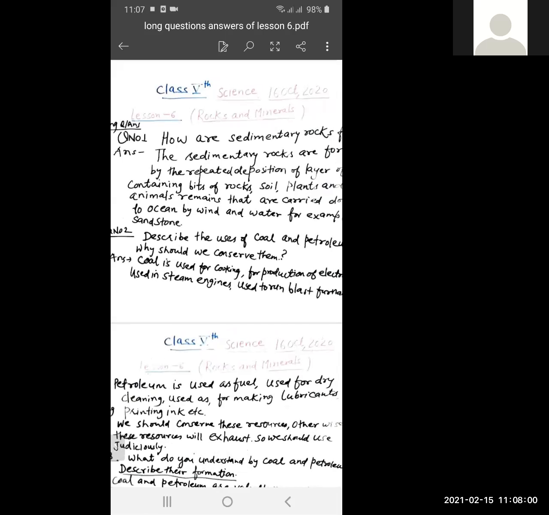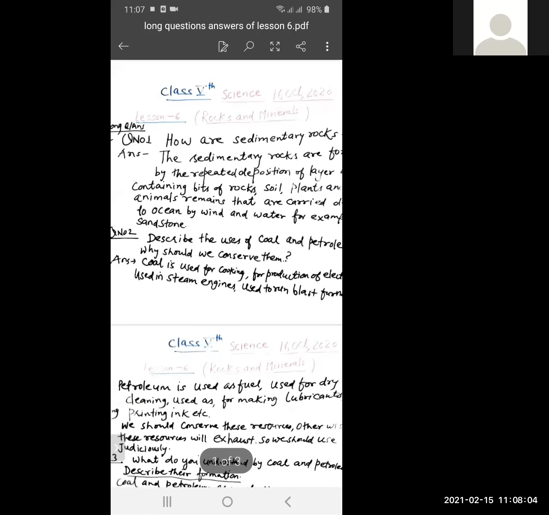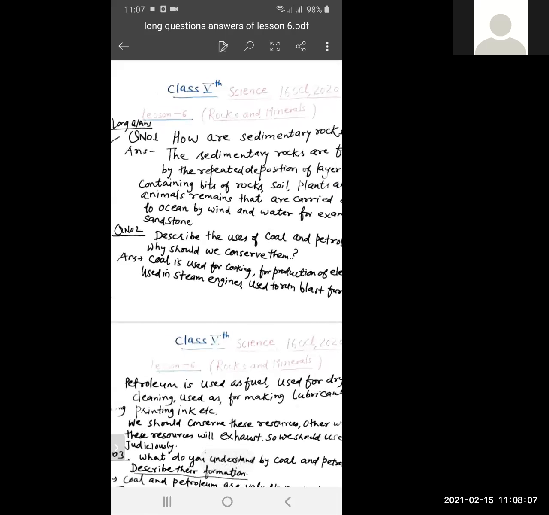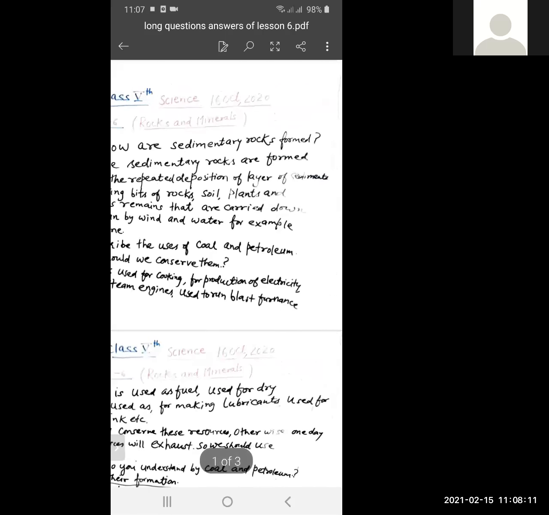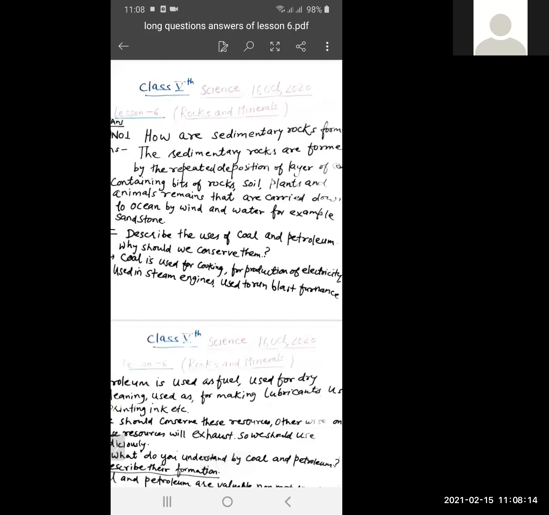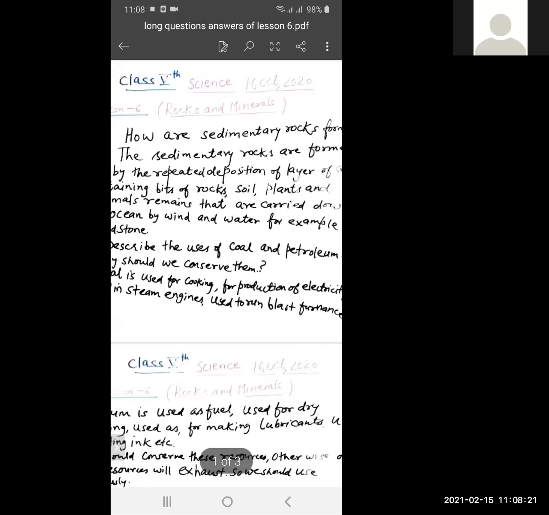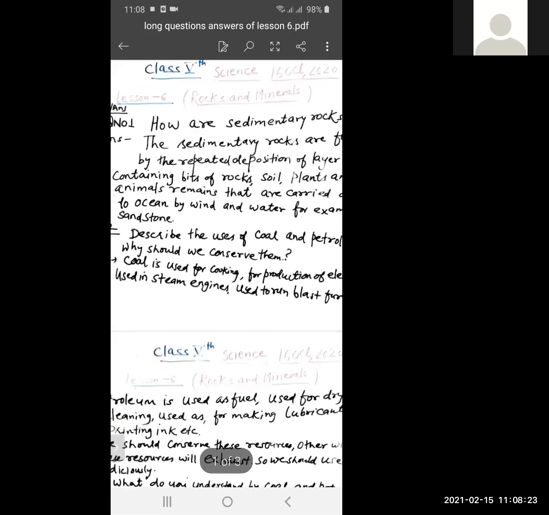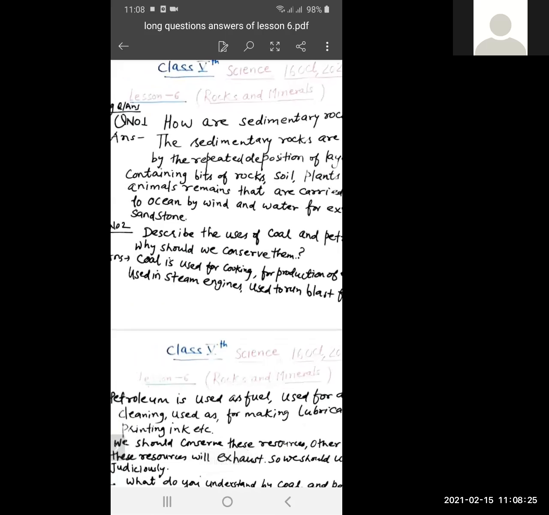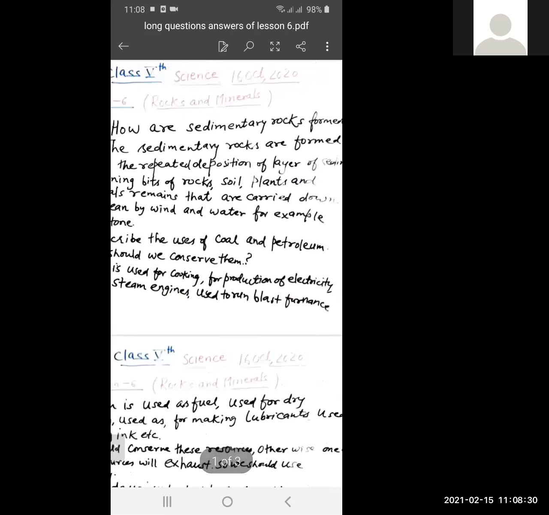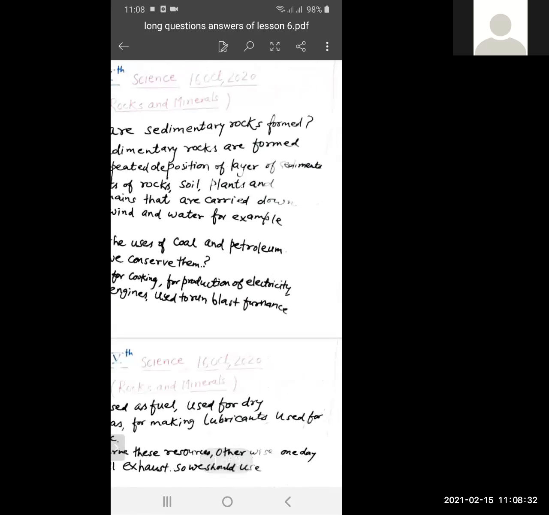First question is, how are sedimentary rocks formed? Please note down. Question number 1, how are sedimentary rocks formed? The answer of this question is, the sedimentary rocks are formed by the repeated depositions of layers of sediments.